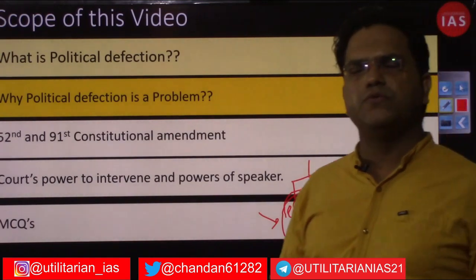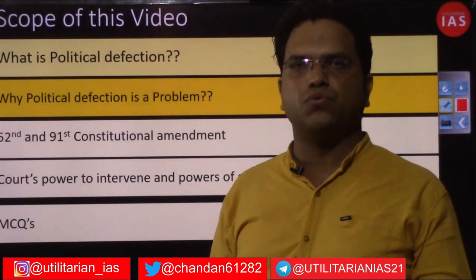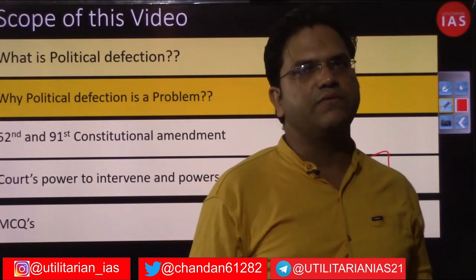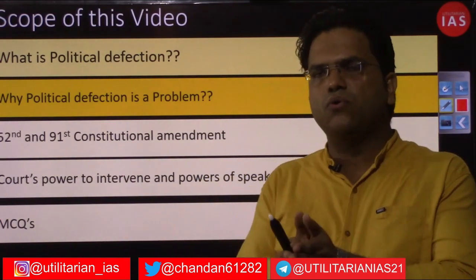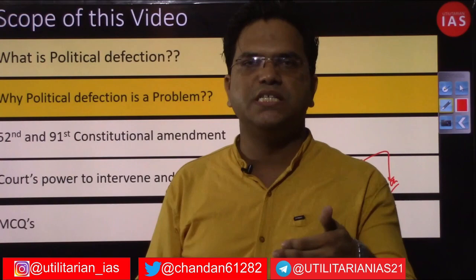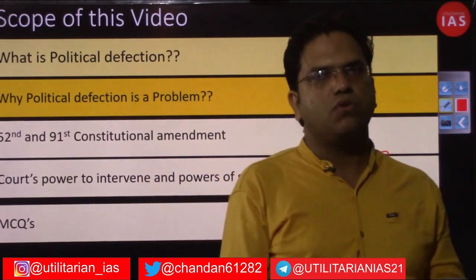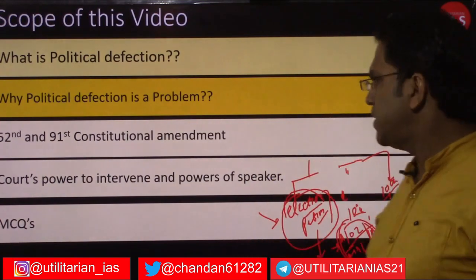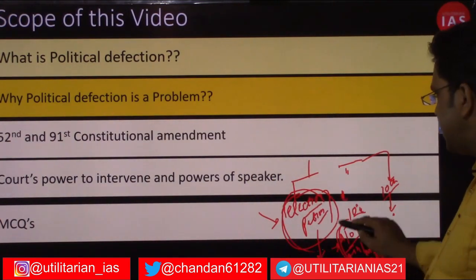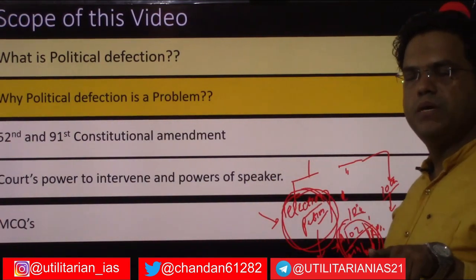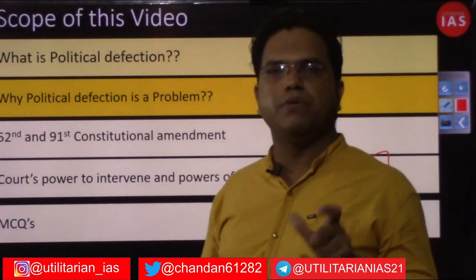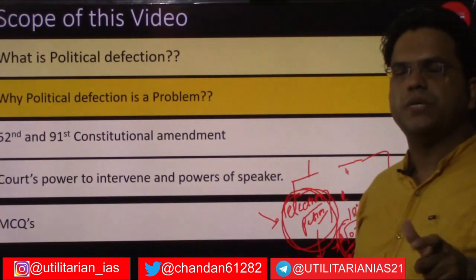What kind of activities of a member of parliament or member of legislative assembly will lead to the disqualification of the member's membership? That is the scope of this particular video, because the election petition is the means through which a winning candidate's winnership can be challenged.